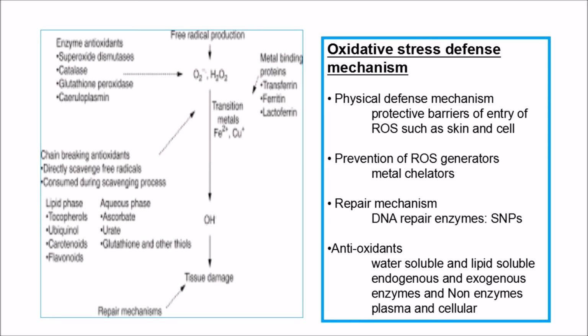Once there is tissue damage, we can use single nucleotide polymorphism to repair the DNA, and we can use antioxidants which may be endogenous or exogenous, water soluble or lipid soluble, enzymatic or non-enzymatic, and based on their location also we can classify antioxidants.